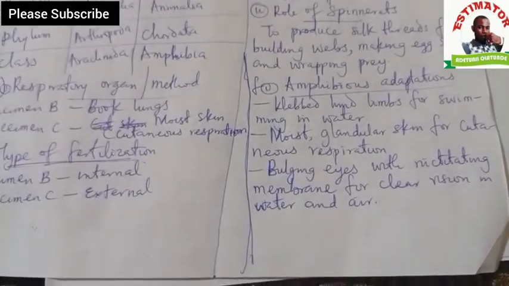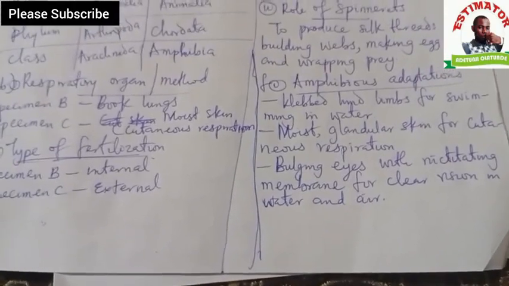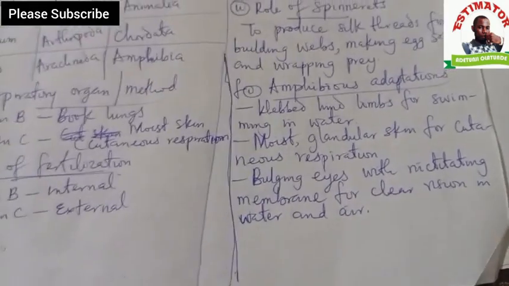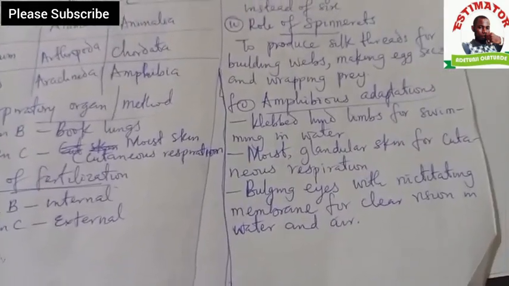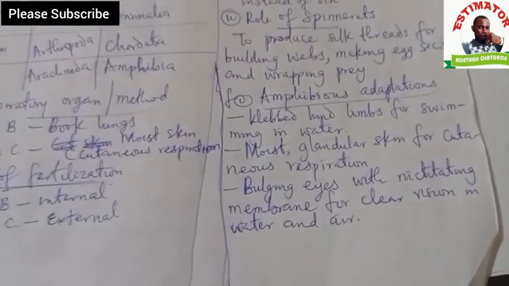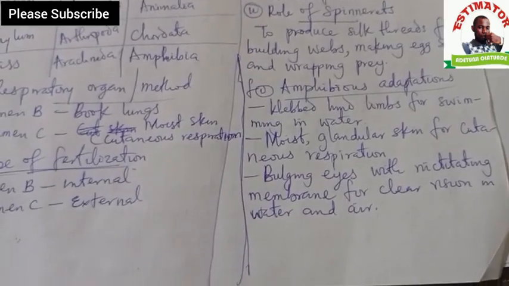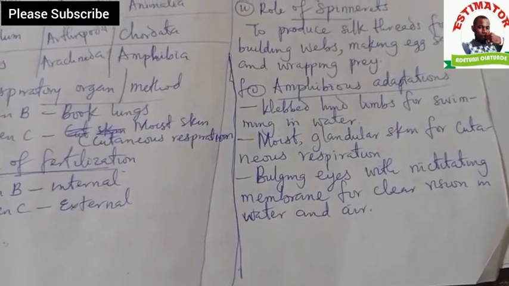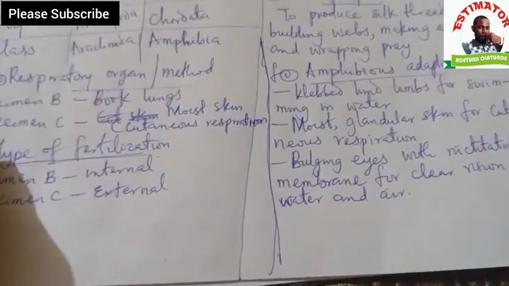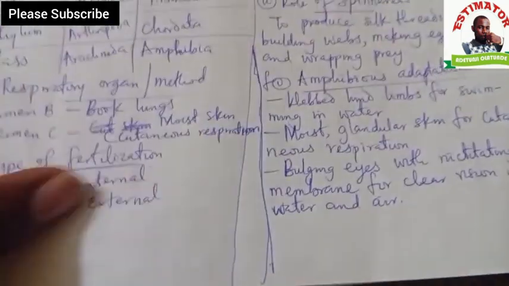When you see the eyes of a toad or frog, that's why at times it sees all that happens in its environment. So bulgy eyes with nictitating membrane, that is the covering of the eyes, and it is used for clear vision in water and air. That's why a frog or toad can see anything in its environment.